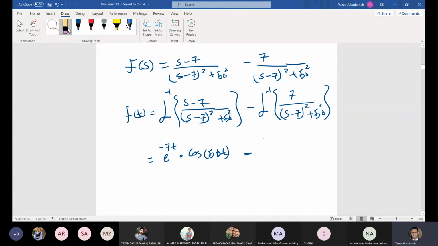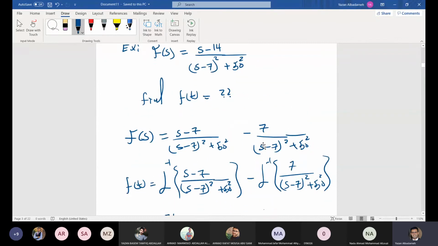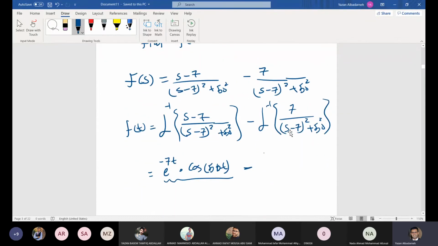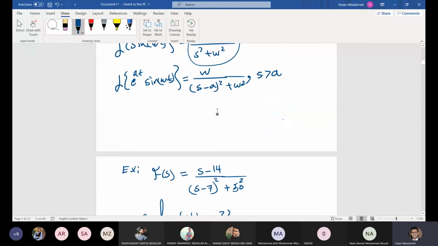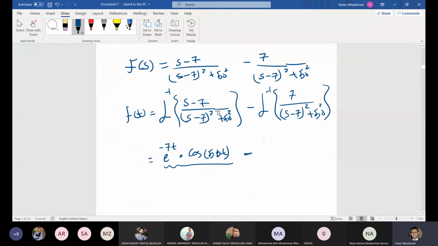Okay, this one is correct, right? Do you agree with me so far? Okay, so what we have in here is the following. So this is the Laplace inverse. So here we have minus 7. What is the Laplace inverse of 1? Okay, I will do this trick.